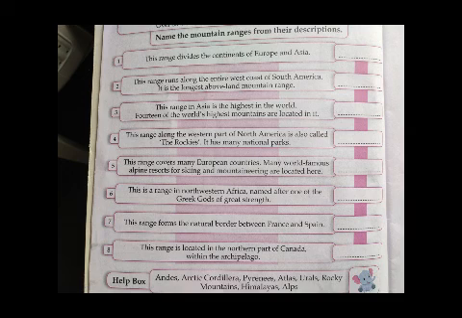Now see the eighth one. This range is located in the northern part of Canada within the archipelago. So this range is located in the northern part of Canada. That is the last one we studied about, the Arctic Cordillera. So you can write eighth one as the Arctic Cordillera mountain range. Okay, now we will see the next part.